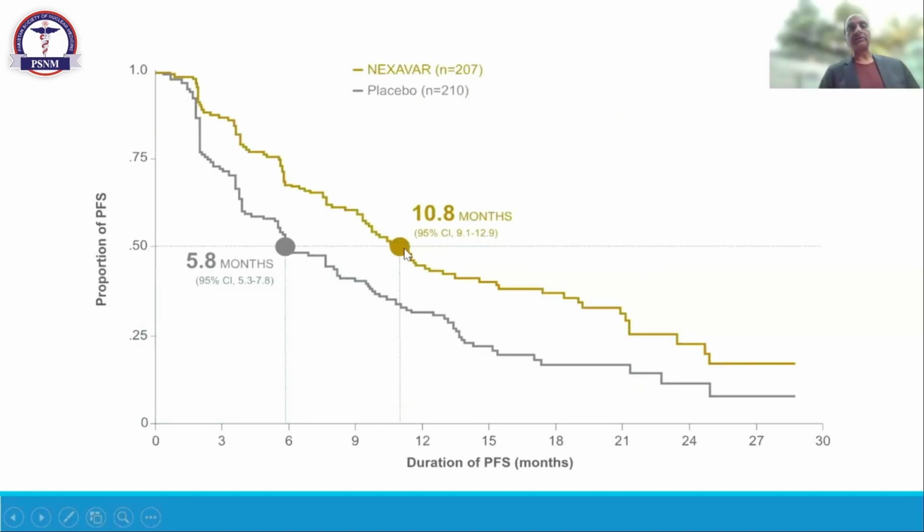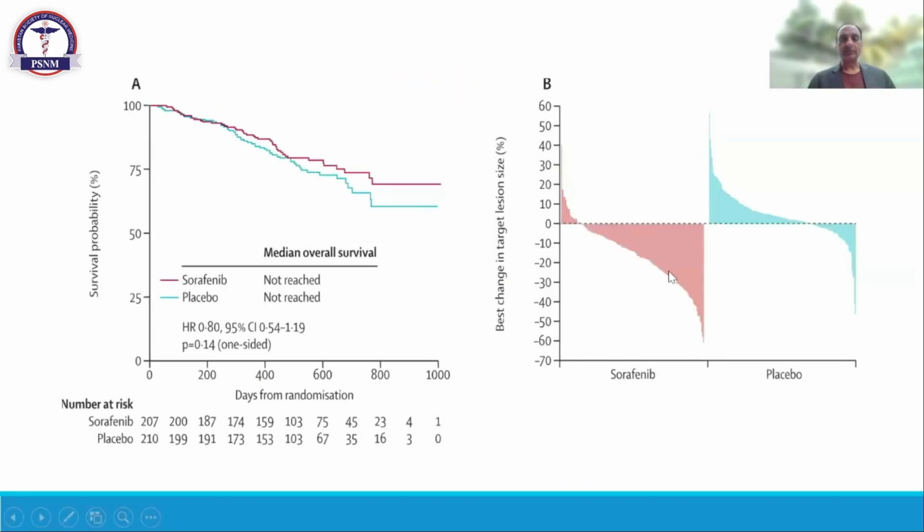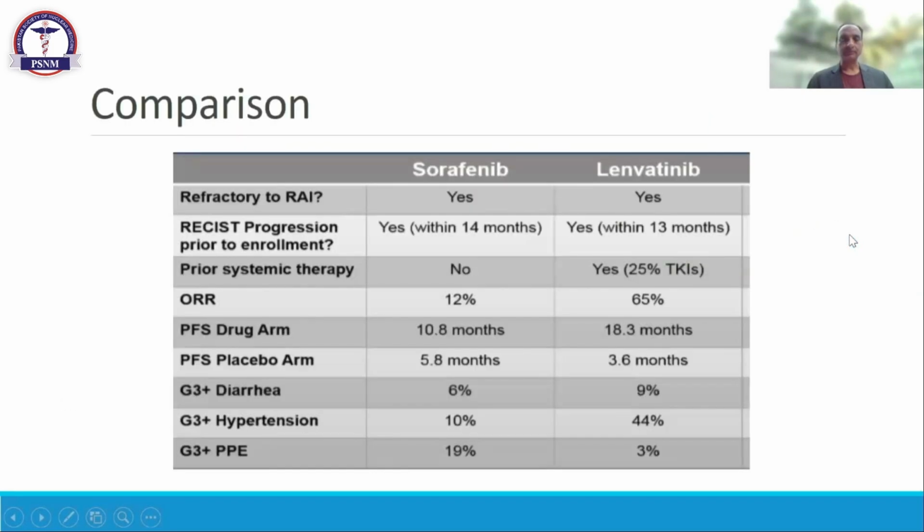Initially we used to start Nexavar, sorafenib, but after the availability of lenvatinib we have switched to that. But lenvatinib is somewhat expensive. If the patient cannot afford it, then we can start sorafenib, which is easily available and is also cheaper now. We just look at the response rate: there is a good response with sorafenib as compared to placebo. In the comparison, there was a difference of 18 versus 3.6 months in the lenvatinib arm versus placebo, and 10 versus 5 months with sorafenib.